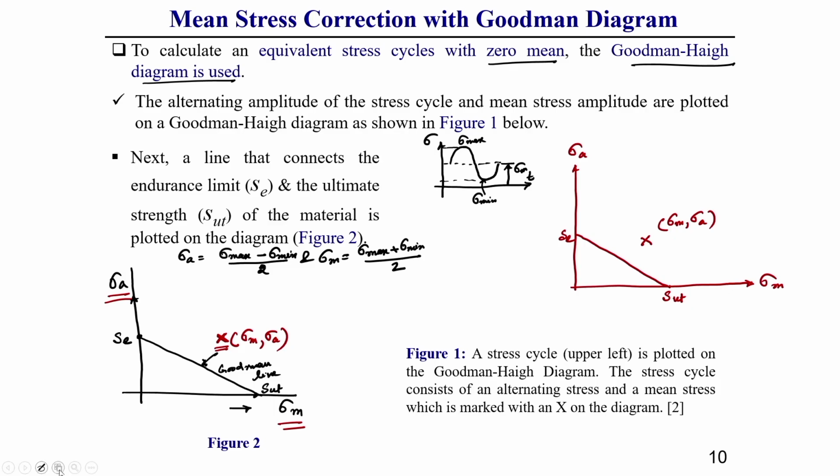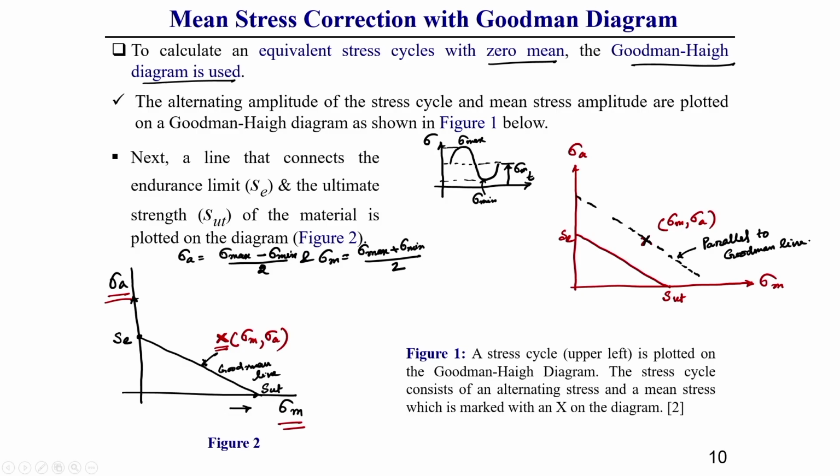Now, what we need to do here is draw this black dotted line. This black dotted line should pass through this point x. What I am telling, understand? This black dotted line must always be parallel to the Goodman line.